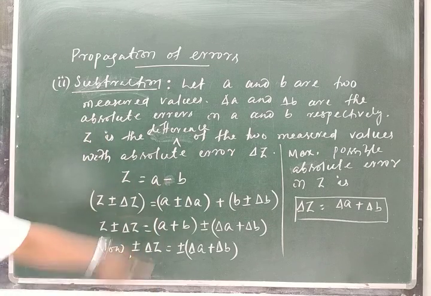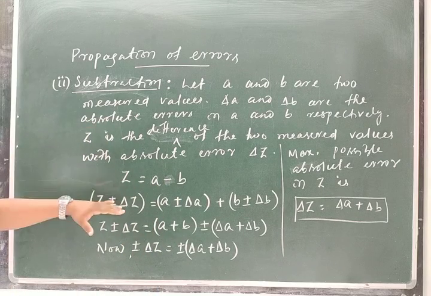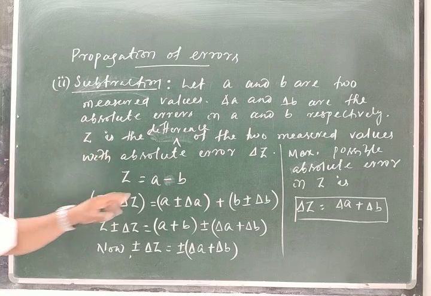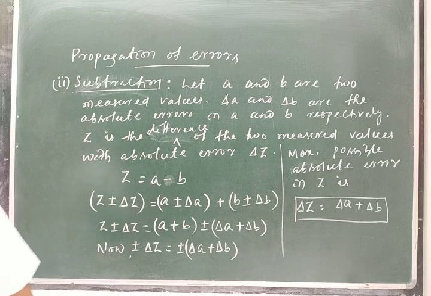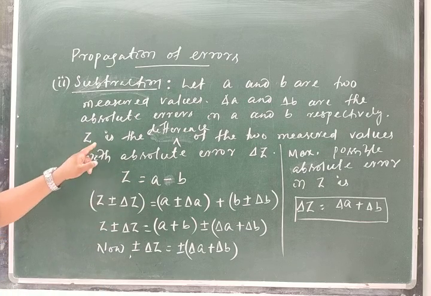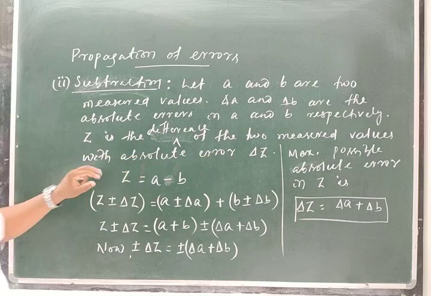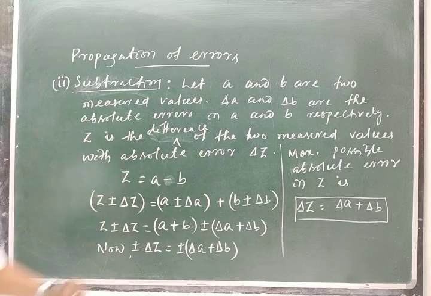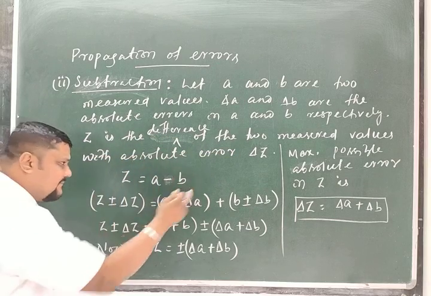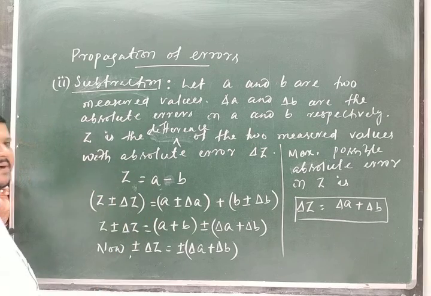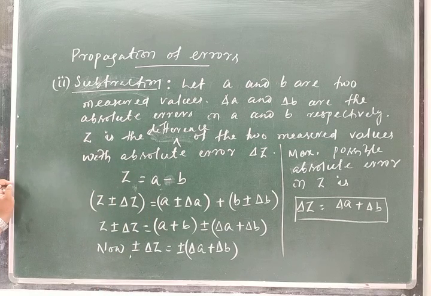Now you see what are the changes I am doing. The same writing I am making the correction. So if Z is the difference of the two measure values with absolute error delta Z, then in terms of measure value Z must be equal to A minus B. I am finding the subtraction.